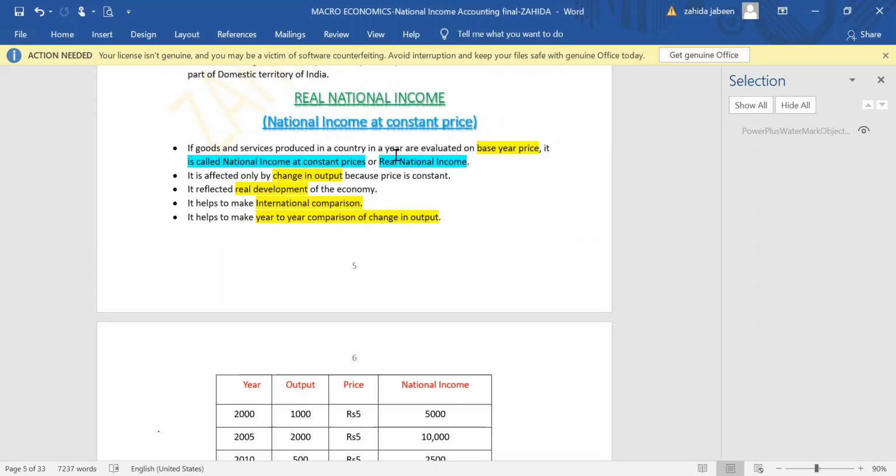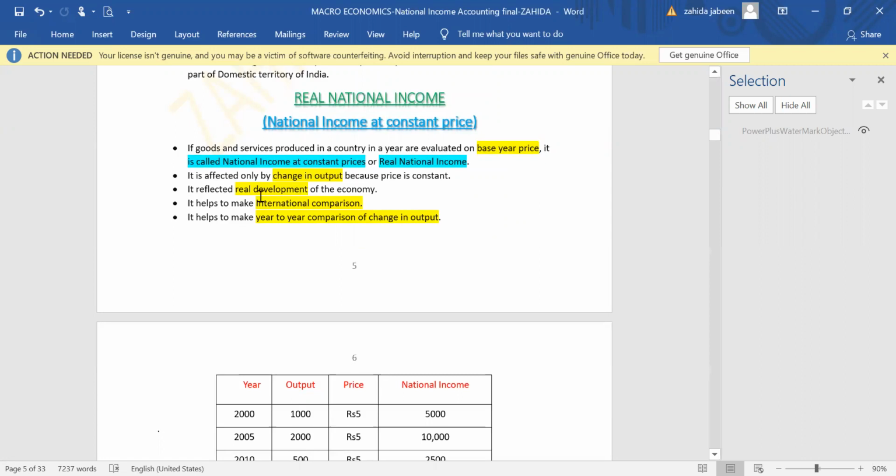Real national income or national income at constant prices is affected only by one factor, and that is change in production or change in output. If output will increase, if production will increase, national income will increase. If production will decrease, national income will decrease because price remains constant here. Price is not changing.